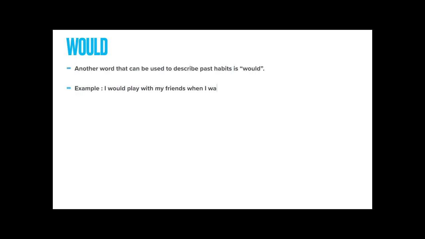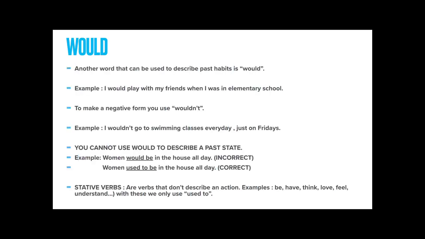Now we are going to talk about would. Another word that can be used to describe past habits is would. Example, I would play with my friends when I was in elementary school. To make a negative form, you use wouldn't. Example, I wouldn't go to swimming classes every day, just on Fridays. You cannot use would to describe a past state. To describe a past state, you use used to.